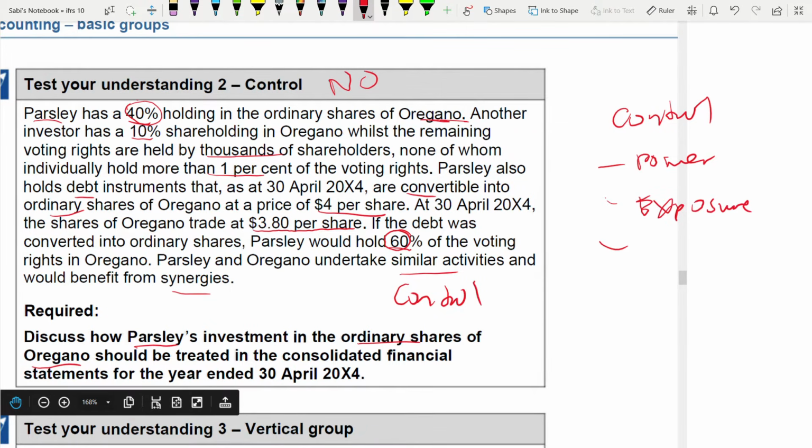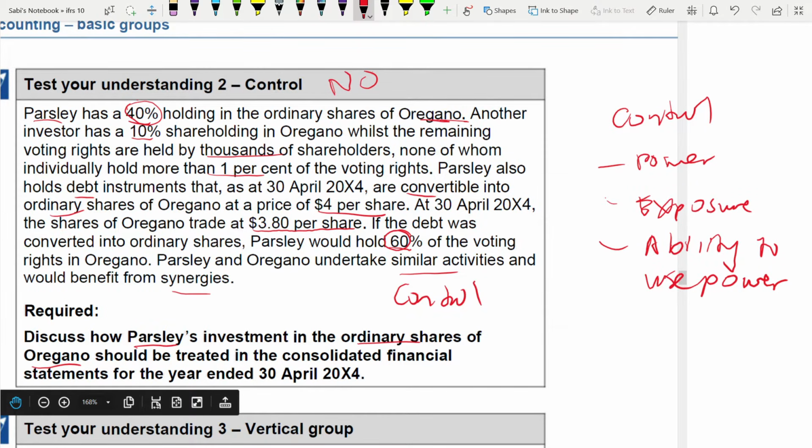Third, ability to use this power to affect the amount of the investor's return. Ability to use power. You can complete the sentence, okay? I'm not completing it because you know it. Okay? So you have to see all these 3. Whether it has a power, whether it has the ability to use that power, and the exposure to variable returns.